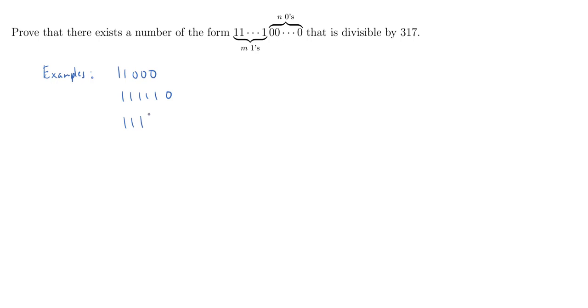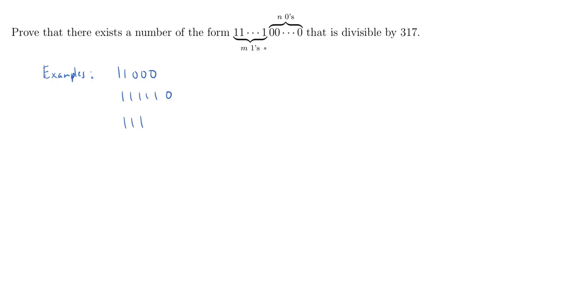And we want to know whether or not there is going to be a number of this form which is divisible by 317, which is actually maybe surprising that such a thing is going to exist. 317 doesn't really look like it should go into these sort of numbers, but you know what? Sometimes we get surprised in math.